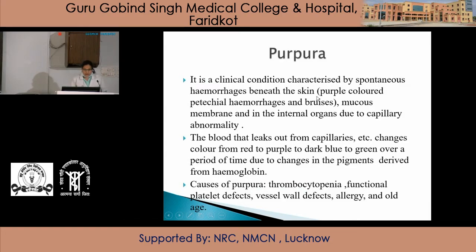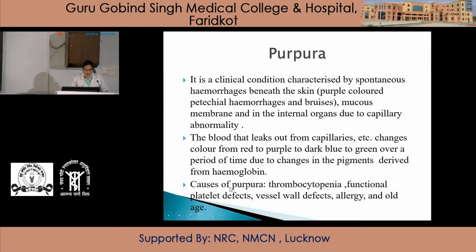In the skin, purpura is characterized by purple-colored petechial hemorrhages and bruises. The blood that leaks out from capillaries changes color from red to purple to dark blue to green over a period of time due to changes in the pigments derived from hemoglobin.